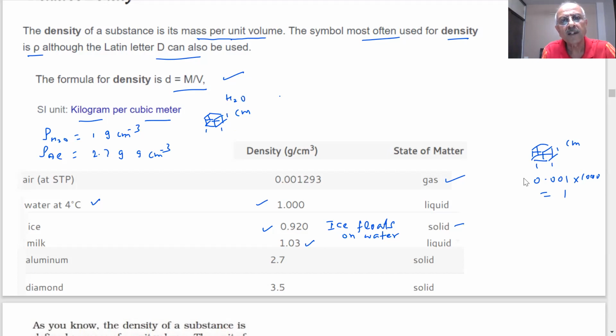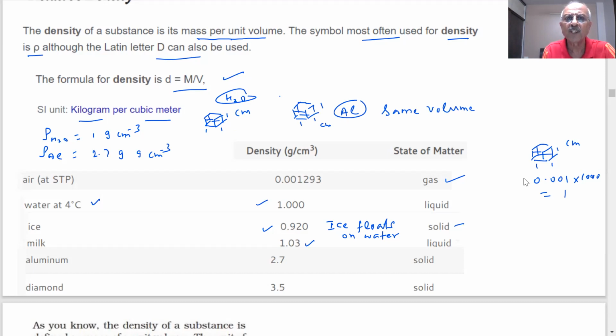and I take the same 1 centimeter cube of aluminium. This is aluminium, 1 centimeter cube. Same volume. I'm saying water and aluminium, same volume. Which will have more mass?